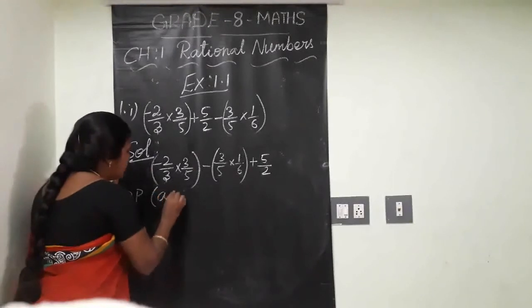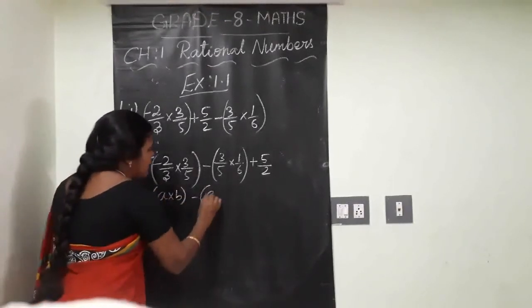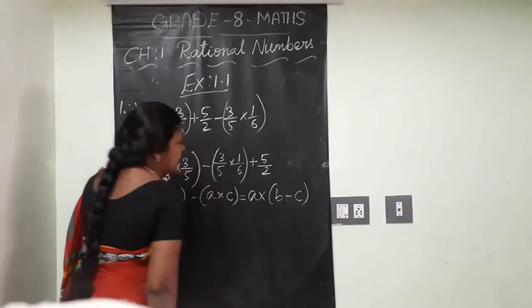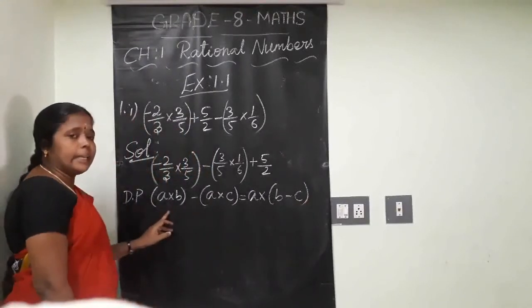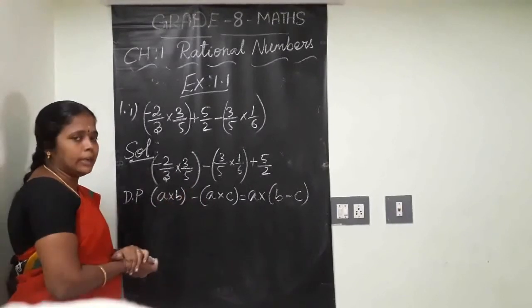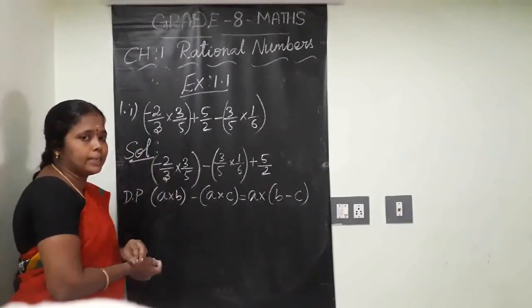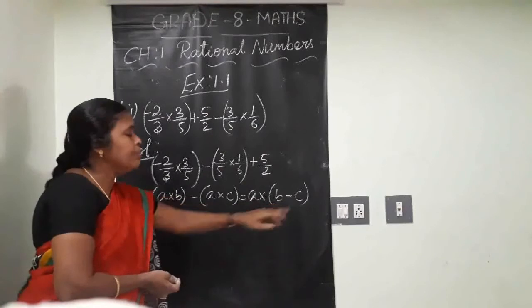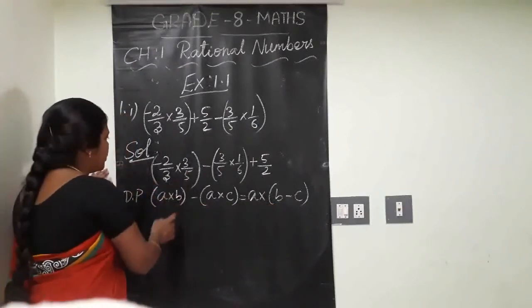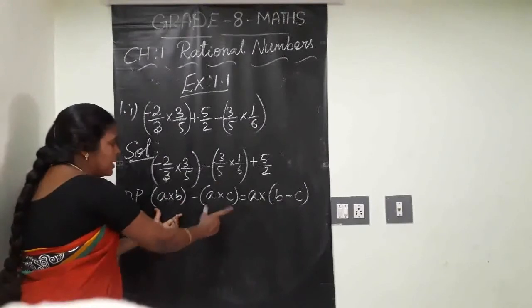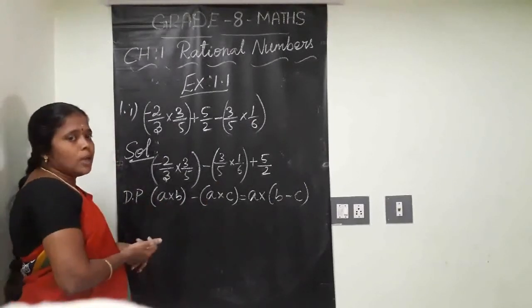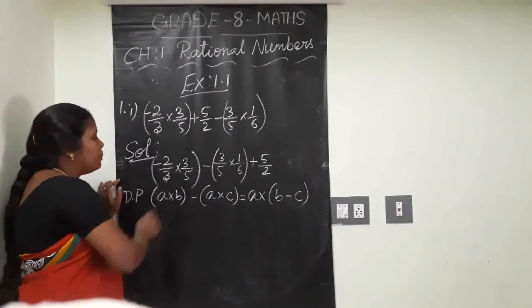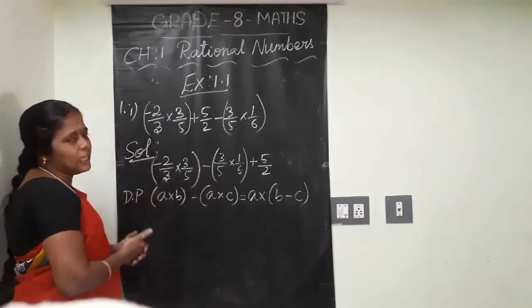What is that? A into B minus A into C is equal to A into (B minus C), for any three rational numbers A, B, C. Here the A value is repeatedly coming in both multiplication parts. So we decided our A value is 3 by 5, because that is repeatedly coming in both multiplication groups.